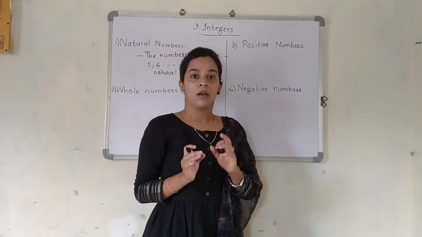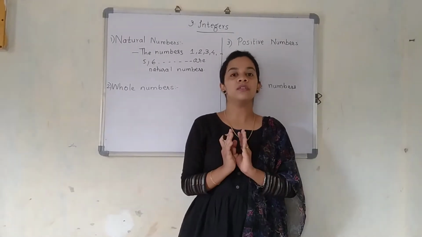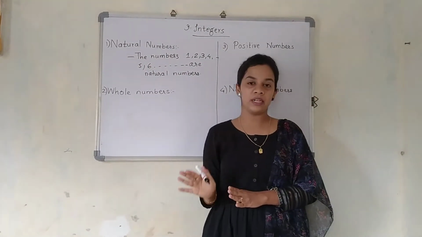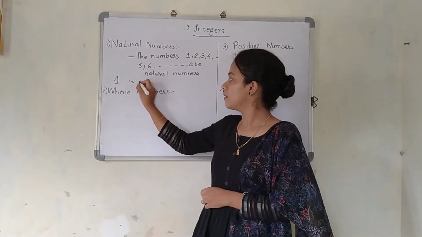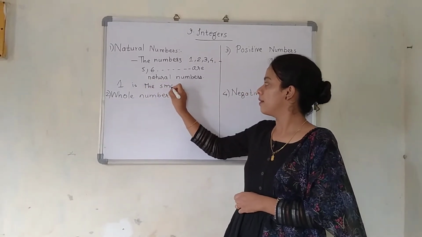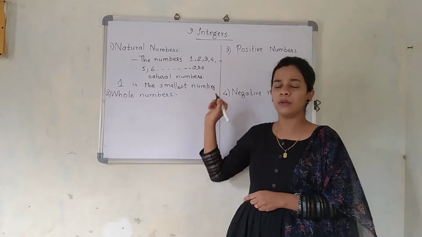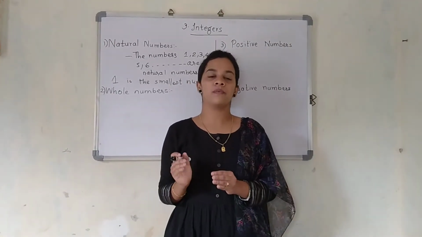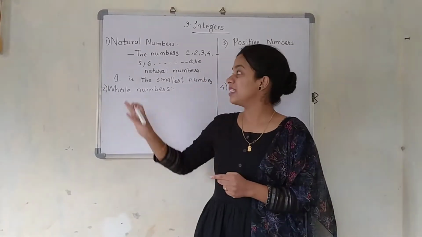Now, the most important question which is always asked by the examiners is, which is the smallest natural number? If you see these numbers, they are starting from 1. So naturally, which will be the smallest number? Yes, 1 is the smallest number. If the question is asked which is the largest number, do we know that? No, because it is unending, so we do not know which will be the largest number. That's why we only know the smallest number, that is 1. So this is the natural number.